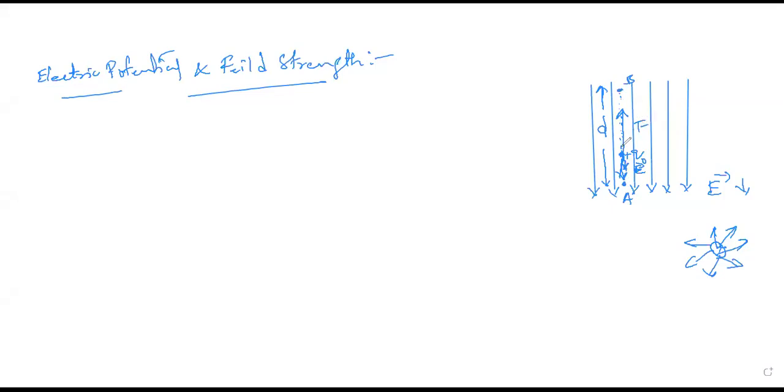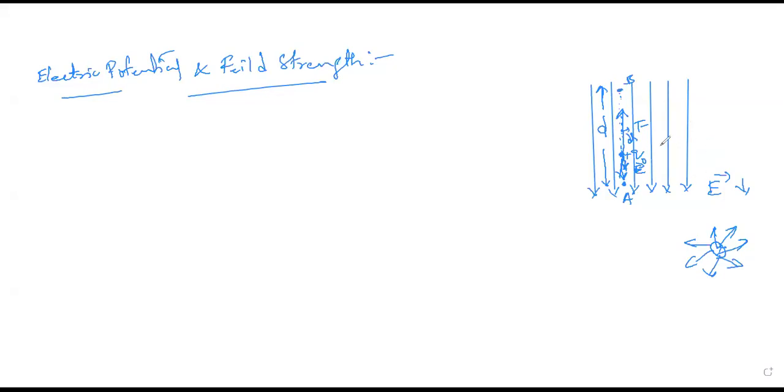Now I take a small distance. If I move this charge Q by a small distance, I can take that small distance as dl. This is the small distance which I moved forcibly with some external agent, without any acceleration between the two points A and B in this particular field.